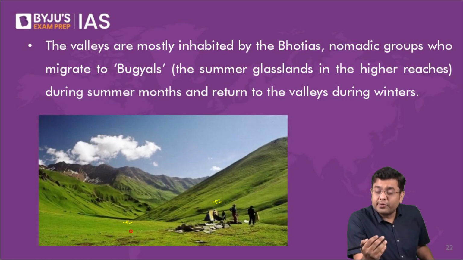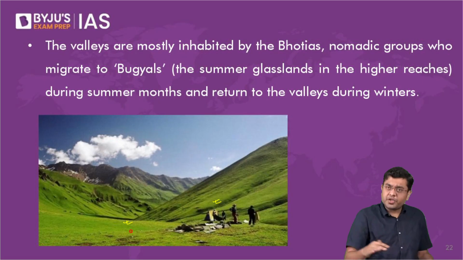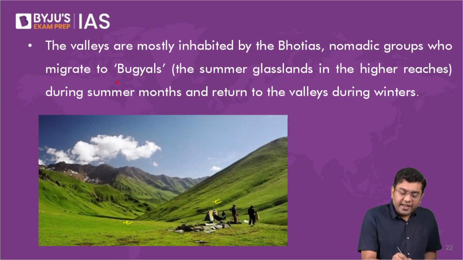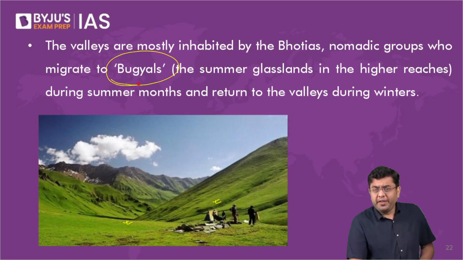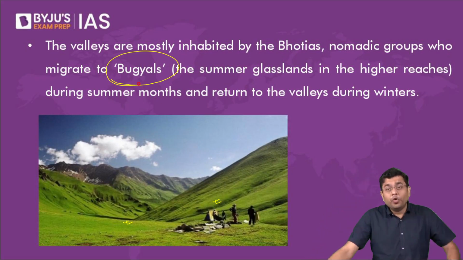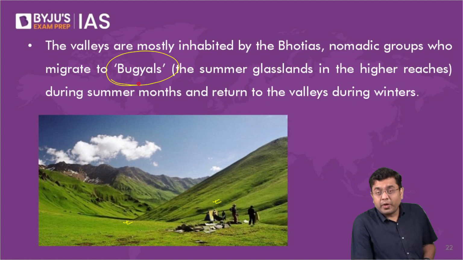Now these grasses are prominent during the summer season, not to be found during the winter season, because in winter this entire stretch will be covered in thick deposit of snow and ice. During the summer season, when everything melts, that is when these grasses will start to grow. So these temporary summer grasslands which are created at greater altitude are referred to as bugyals. Now these bugyals are used in great proportion by the pastoralists, by the nomads. They actually use these grasslands.